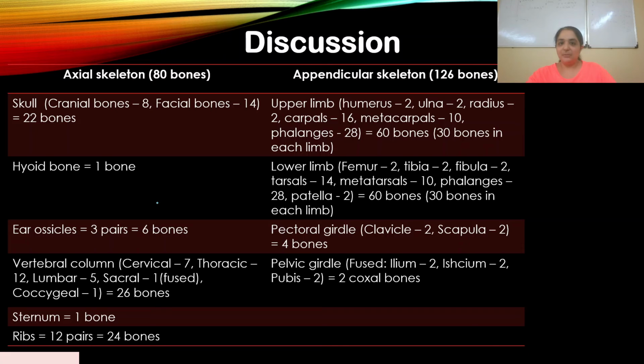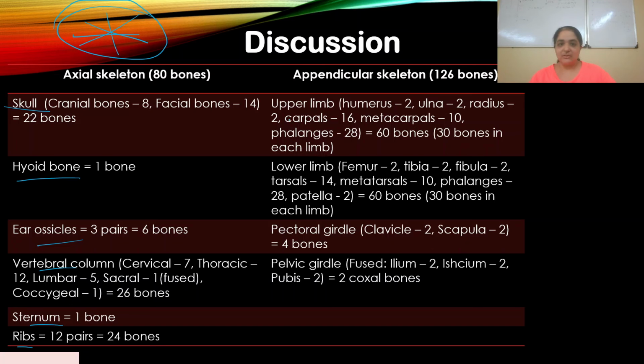All right, I made your job easy. Please note this down in your notebooks. This is very, very important for your exam for NEET. I have divided the axial skeleton and appendicular skeleton into different columns. As you can see, I have given you how many bones are there in the skull, the hyoid bone, ear ossicles, vertebral column, sternum, ribs. They all add up to 80.